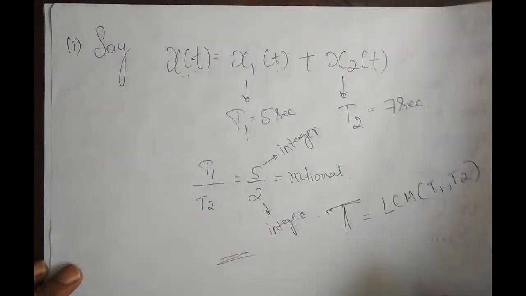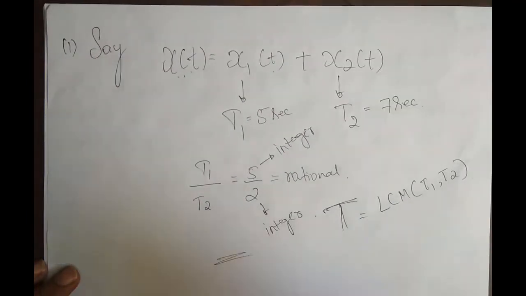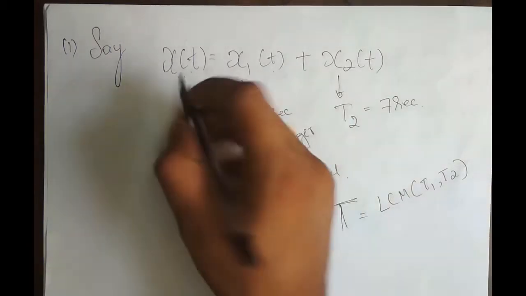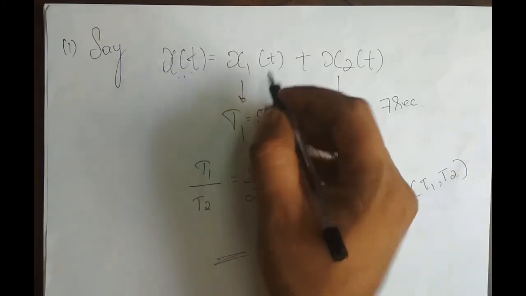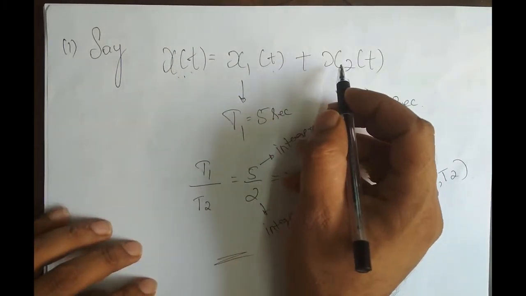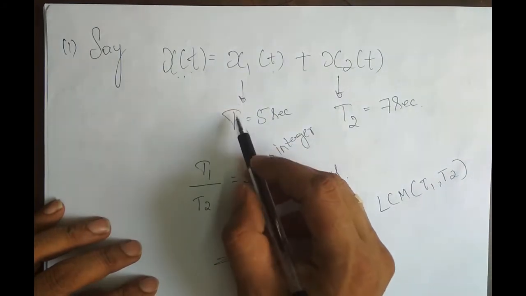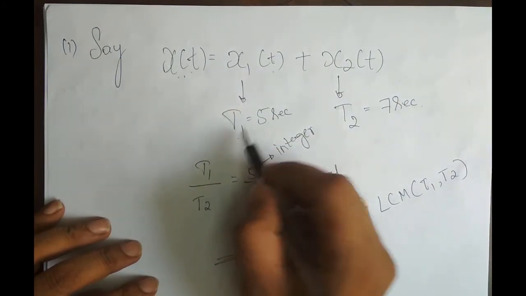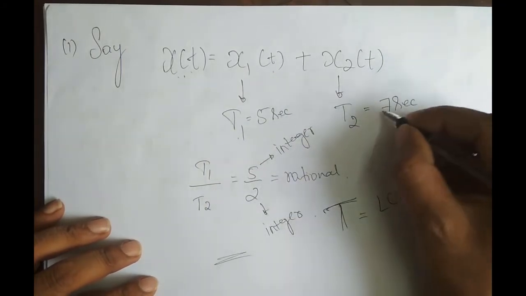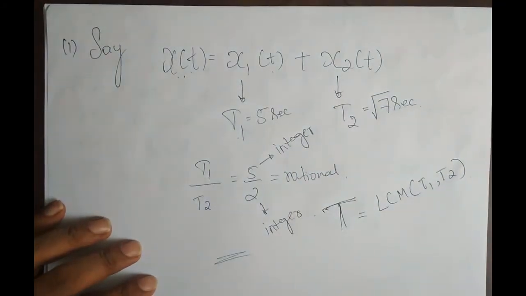Let me give you one more example. Again I have a signal x(t), a sum of two periodic signals x1(t) and x2(t), where the fundamental period T1 is 5 seconds, whereas the fundamental period T2 is the square root of 7.